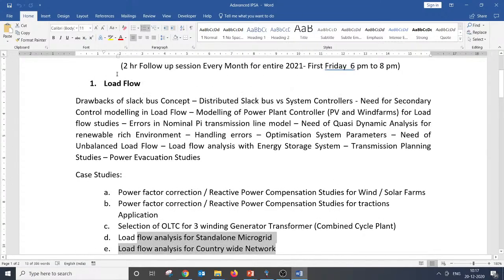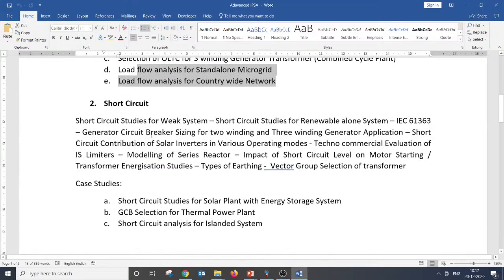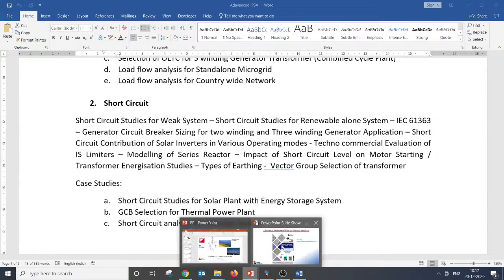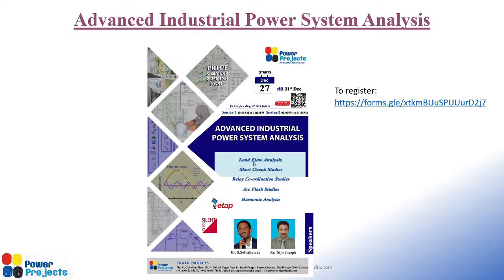Similarly, we cover load flow, short circuit, relay coordination, arc flash, and harmonic analysis. The image which I have shown in the Word file will go to our LinkedIn page by tomorrow, which you can watch. Load flow, short circuit, relay coordination, arc flash, harmonic analysis. These are the contents which we are going to do.